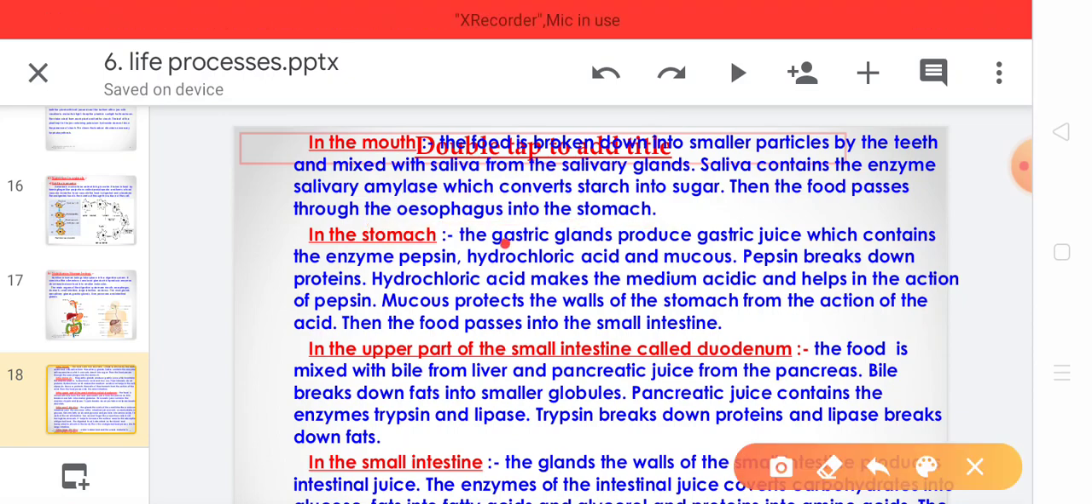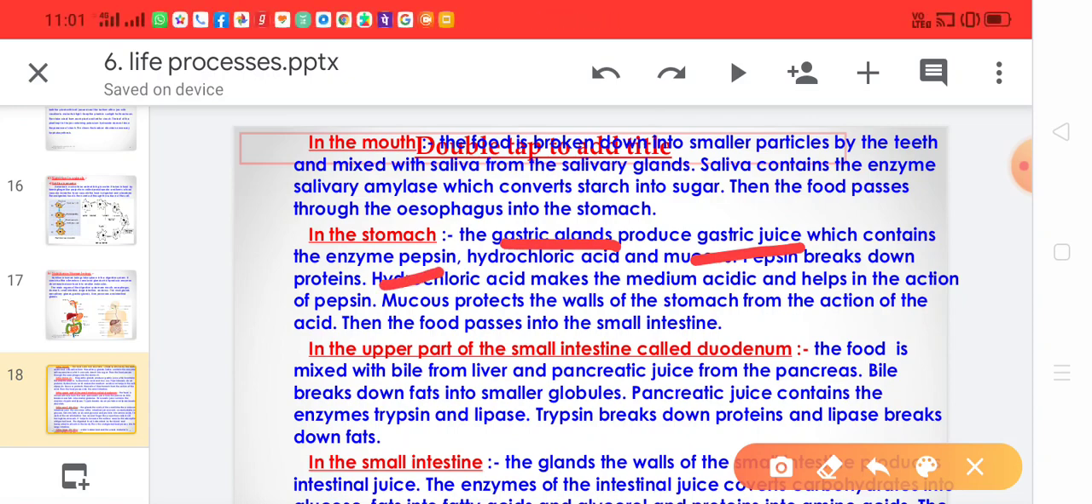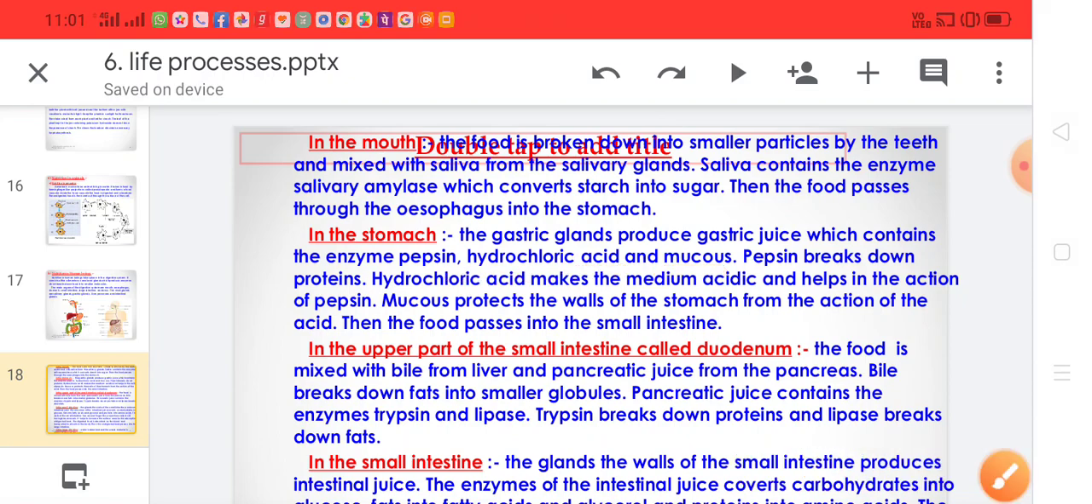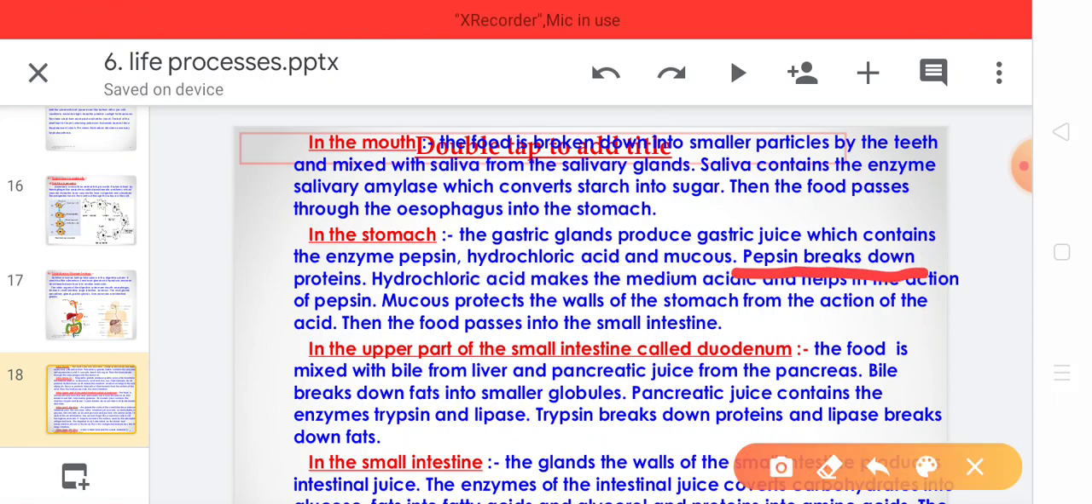In the stomach, gastric glands are present which secrete gastric juices, and these gastric juices contain an enzyme, that is pepsin. Apart from pepsin, certain other substances are also released by the gastric glands, that is hydrochloric acid or HCl, and mucus. The role of pepsin is that it breaks down protein. Pepsin acts on the proteins.